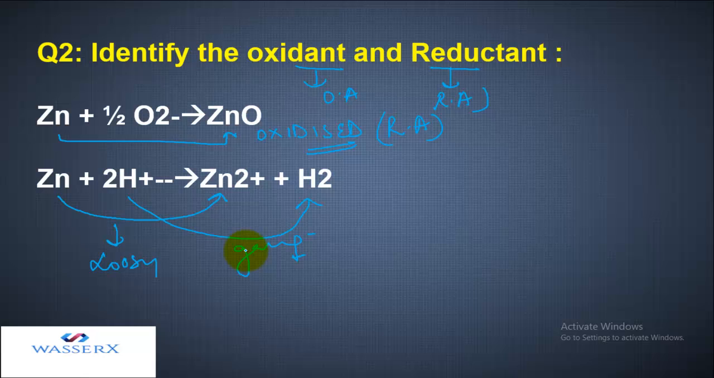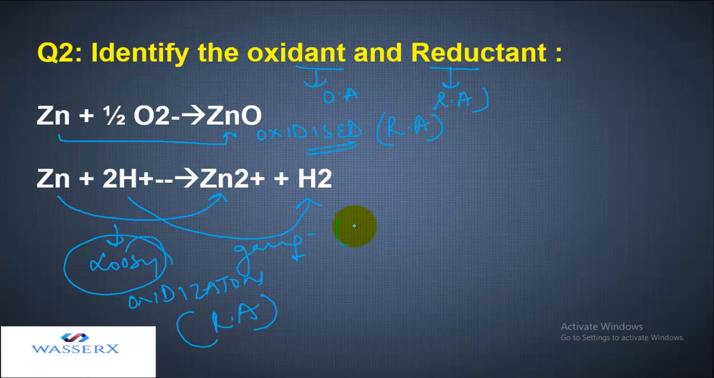So here we are going to decide the oxidant and the reductant on the basis of the electronic concept. As we saw, zinc is losing electrons, so it is undergoing oxidation, which means zinc is the reducing agent in this case. Hydrogen is gaining electrons, so it is undergoing reduction, and it is referred to as the oxidant, acting as an oxidizing agent. So in the first case, zinc is the reducing agent and oxygen is the oxidizing agent, and in the second case, zinc is the reducing agent and hydrogen is the oxidant, that is, an oxidizing agent.